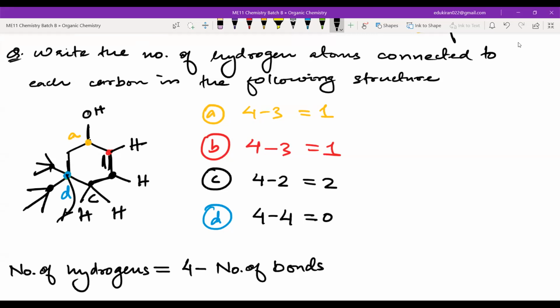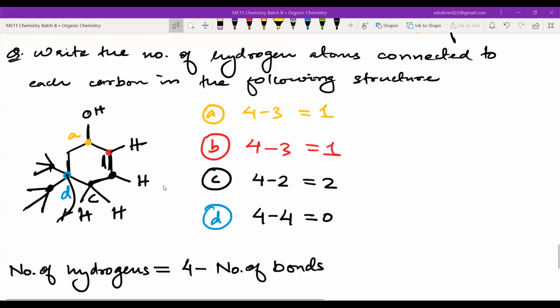Does anyone here have a doubt about the number of hydrogen atoms, guys? No? Can I get a yes or no, Sara, Najib, Surat? No, sir. No doubt. Okay. Then you guys can leave. I am stopping. Then tomorrow we will do some parts of IUPAC nomenclature, basically the functional group part.